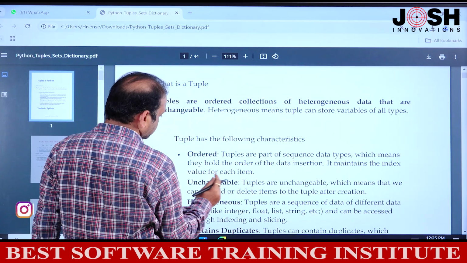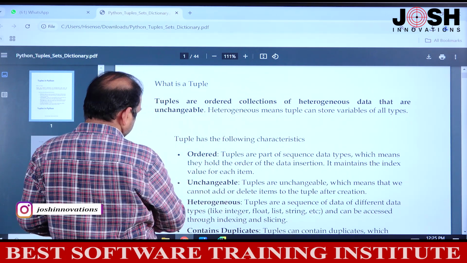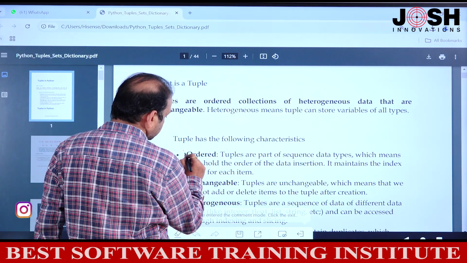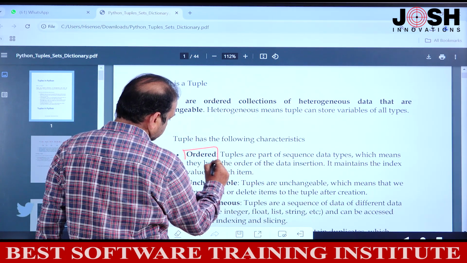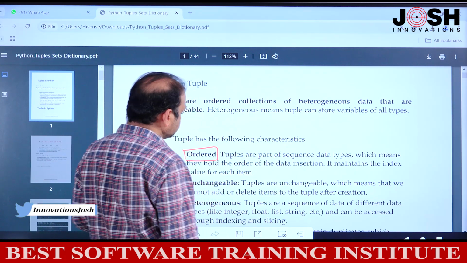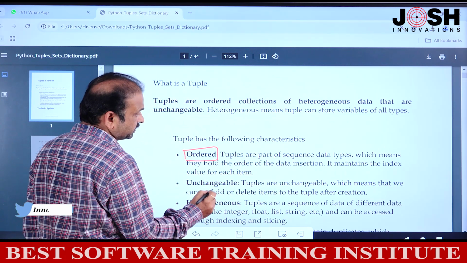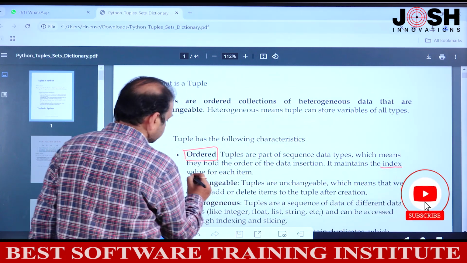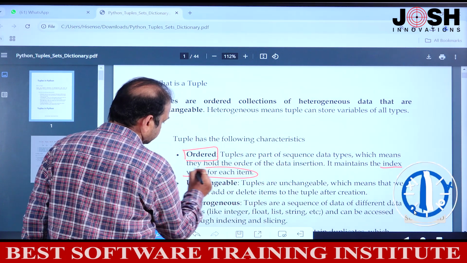The first one is ordered. It means this tuple maintains index numbers. Tuples are part of sequence data types, which means they hold the order of the data insertion. It maintains an index value for each item.